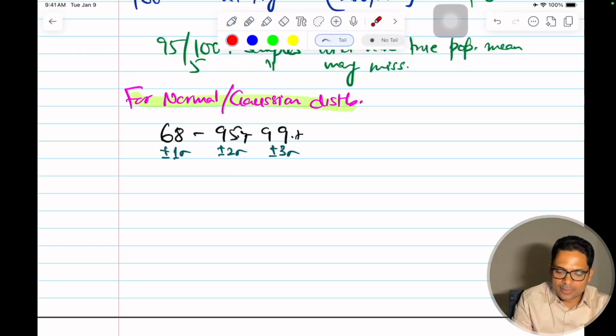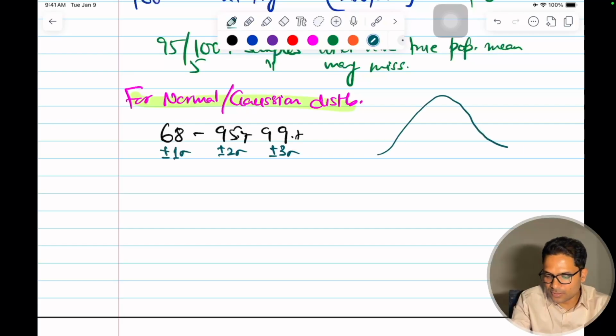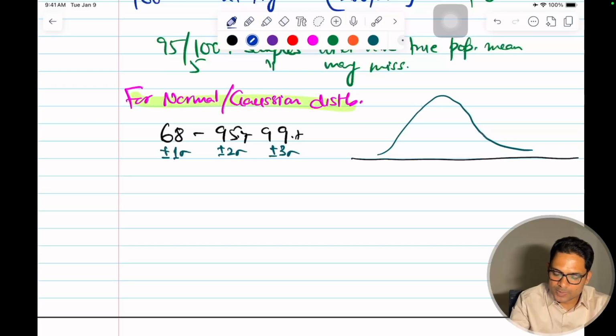So the data will lie between, if I have this mean and draw this bell-shaped curve, and say this is one standard deviation, this is minus one standard deviation, this is plus one standard deviation this side.